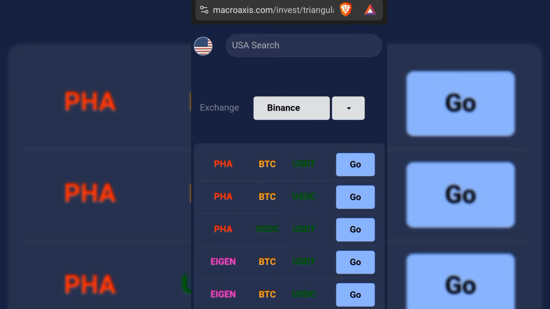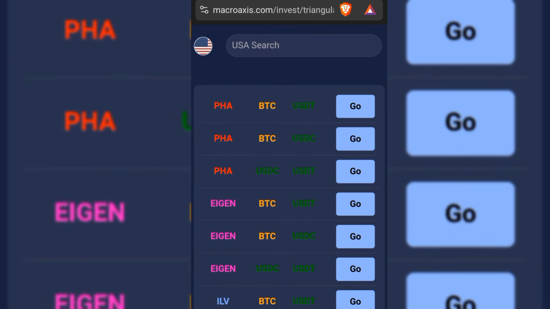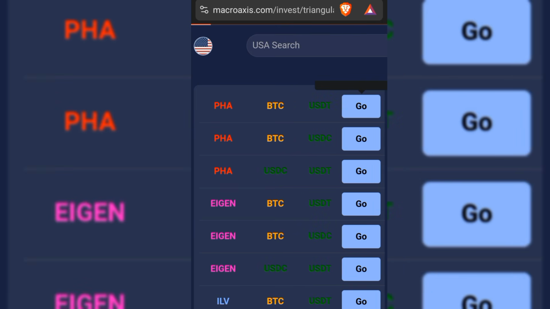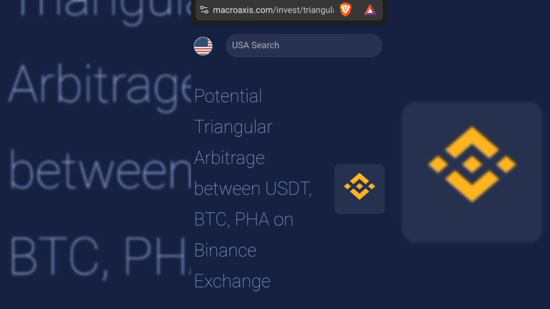Okay, so now all you're going to do is click on any one of your choice right here. So if you click on the first one right here, then it's going to be opening. Then you look to see if you are going to be seeing an arbitrage opportunity with this particular token. Okay, now right now it is loading. So you can see potential triangular arbitrage between USDT, BH and PHA on Binance Exchange.